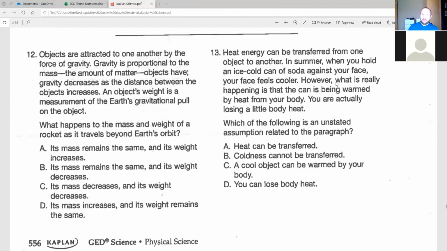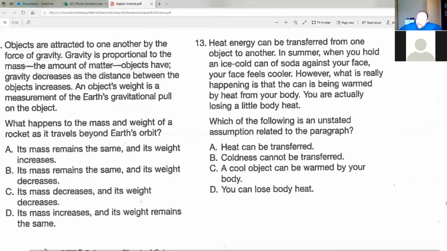Okay, let's look at number 13. This is something we kind of briefly talked about if you've been in class the last week. It says, heat energy can be transferred from one object to another. In summer, when you hold an ice-cold can of soda against your face, it feels cooler. However, what is really happening is that the can is being warmed by heat from your body. You are actually losing a little bit of your body. Which of the following is an unstated assumption related to the paragraph?